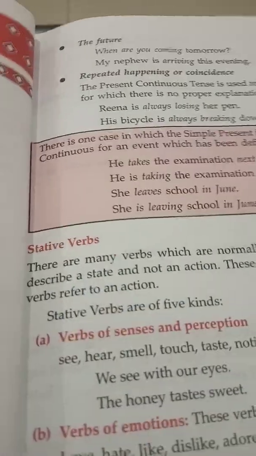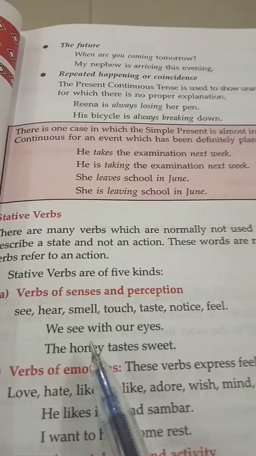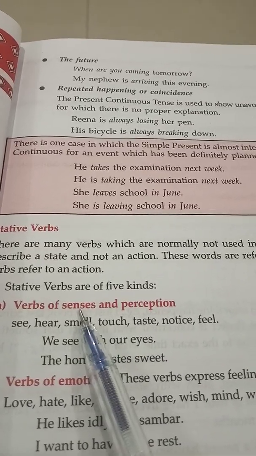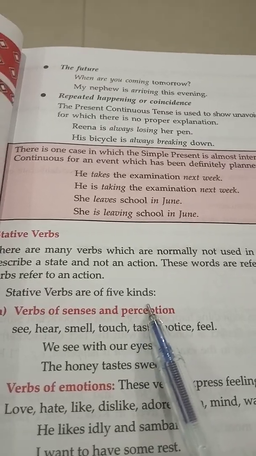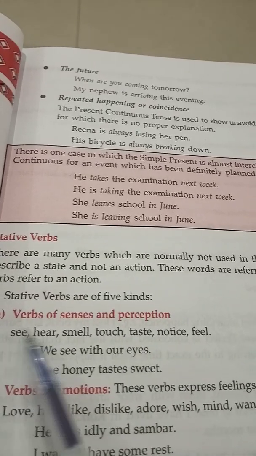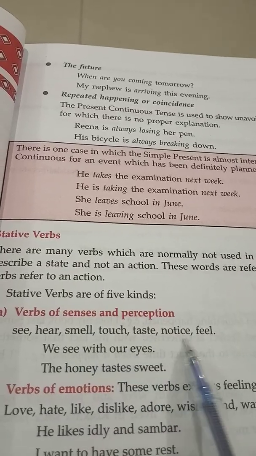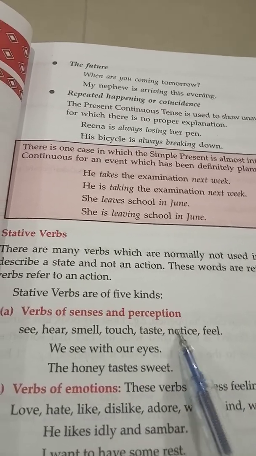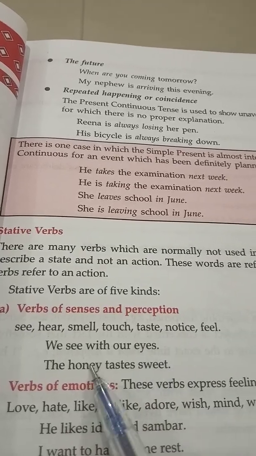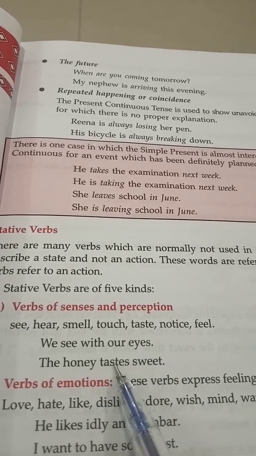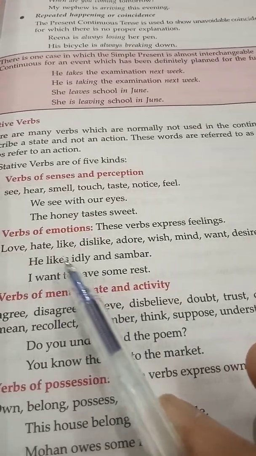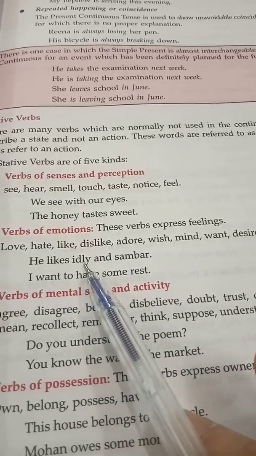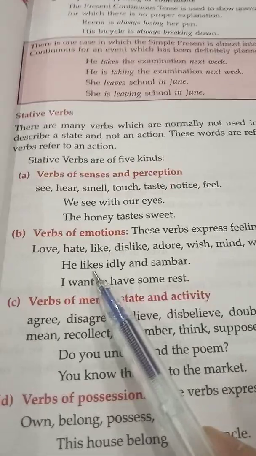So first let us come to the stative verbs. The verbs of senses and perception. Senses, the sensory organs. Perception again refers to seeing, feeling, like see, hear, smell, touch, taste, notice, feel. Whatever they are used with, they are stative. The state of being, as I told you in the beginning, we see with our eyes. The honey tastes sweet, so no action is there. Verbs of emotions. They express feeling like love, hate, like, dislike. He likes idli, so he's not doing any action, but the state of being is there.